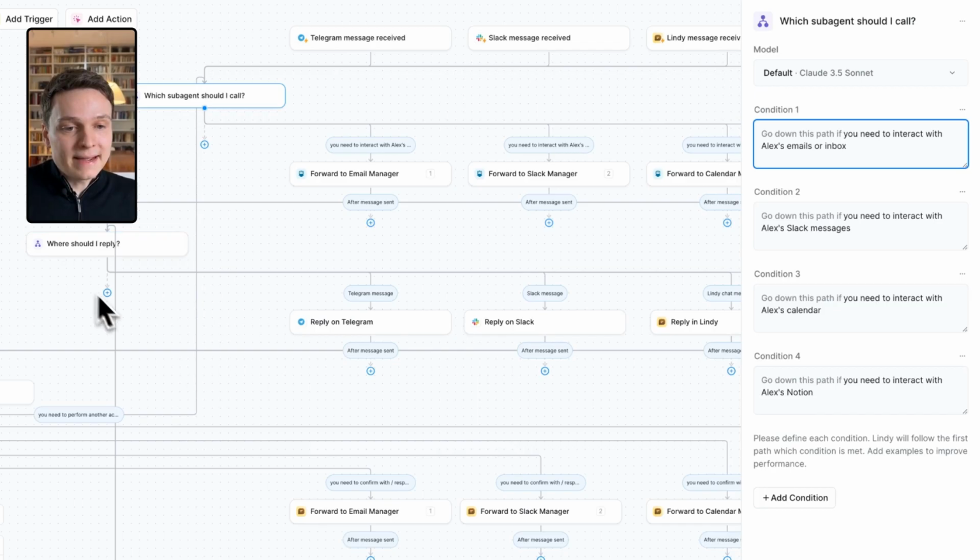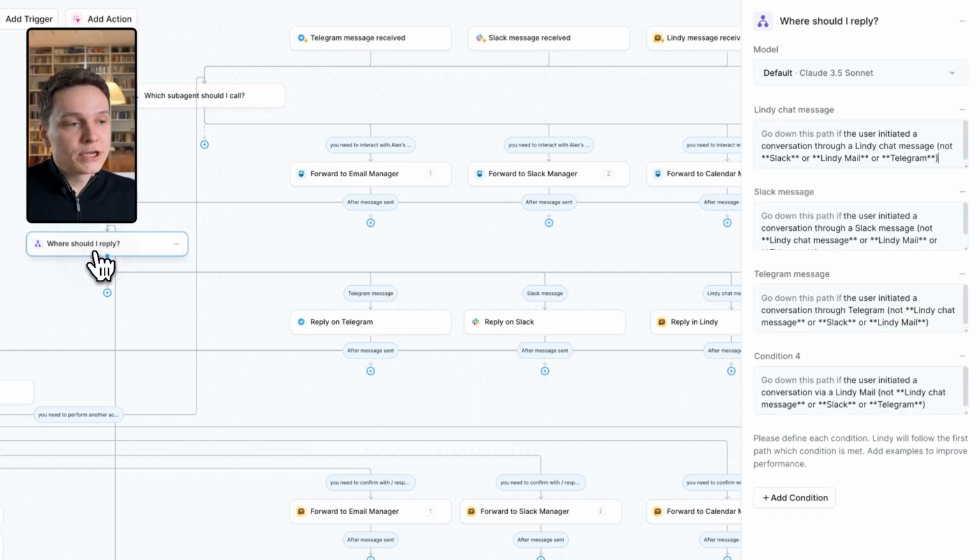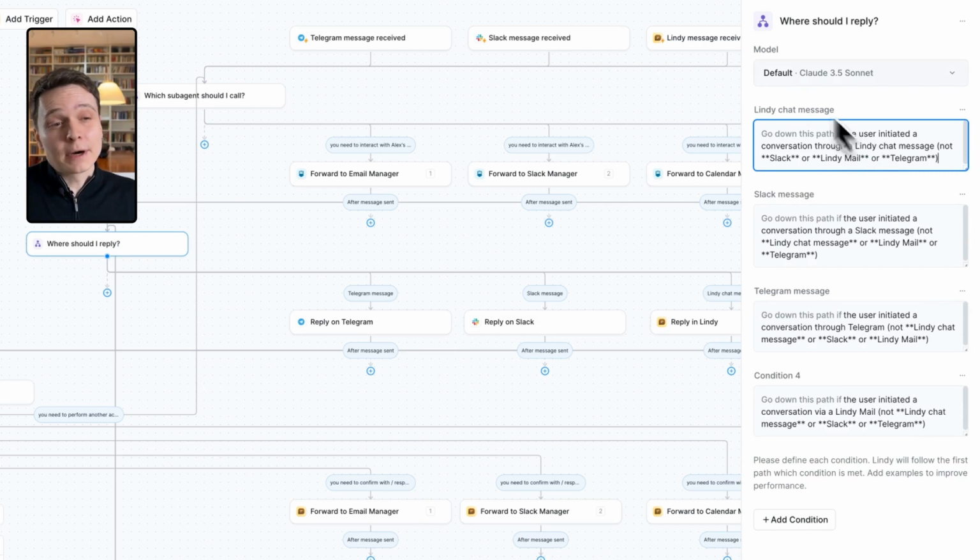And the next decision for Otto is to define where it should reply, which we have configured to be based on where the initial message came from. So if I message on Telegram, it will reply on Telegram. If I message via Slack, it will reply on Slack. You get the idea. So not so complicated for those first 2 layers.